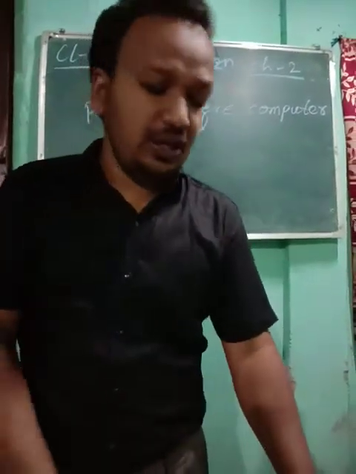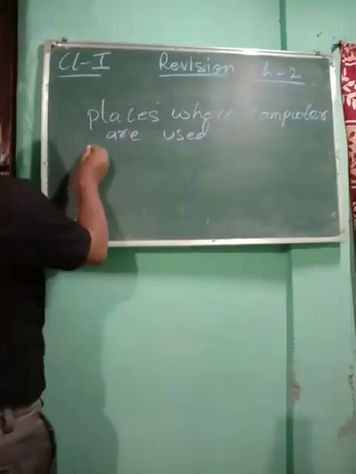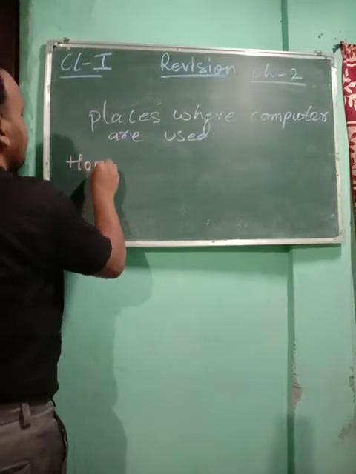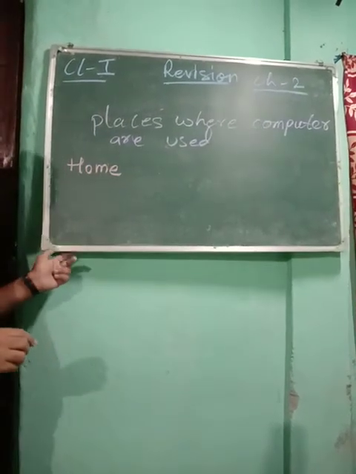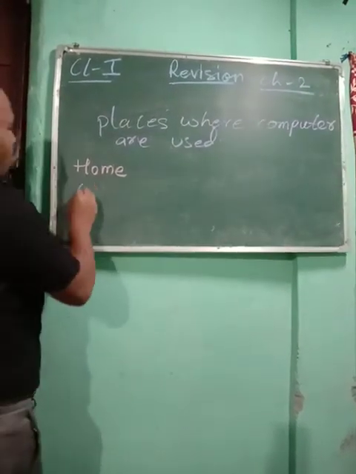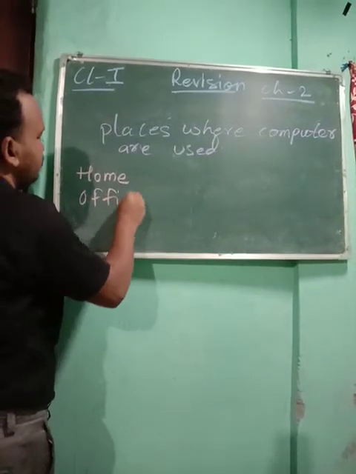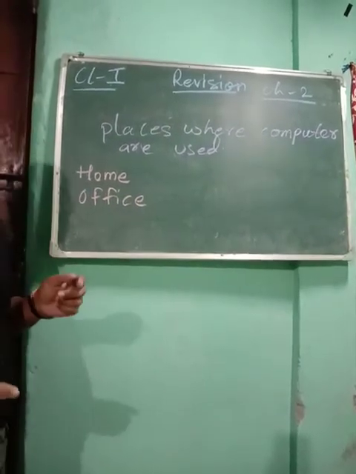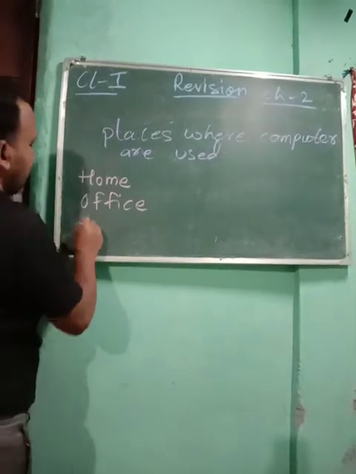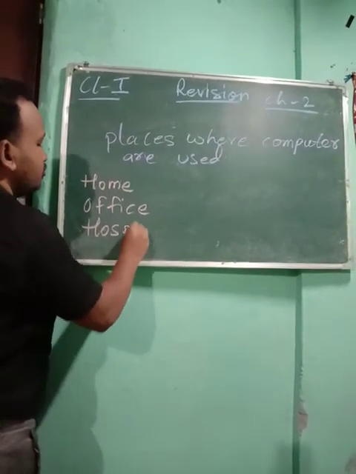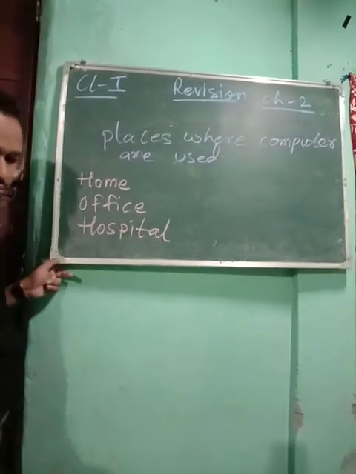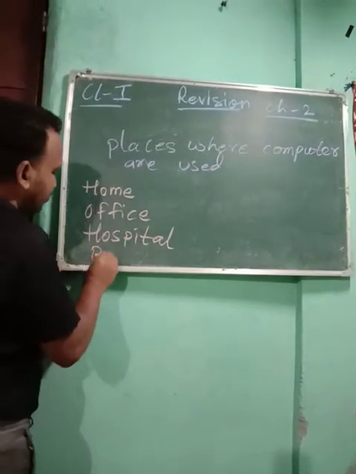You can use your computer at home. Office, you can use. Did you understand? Next, hospital, you can use. In a bank you can use.